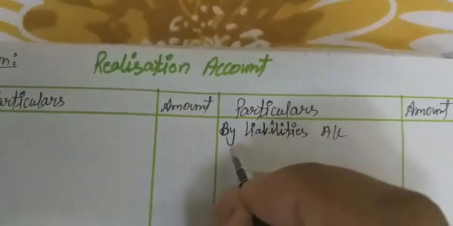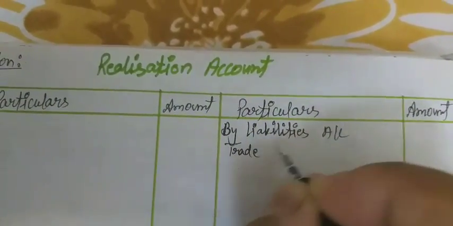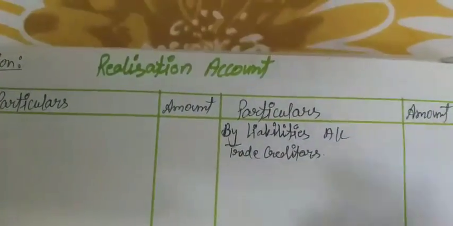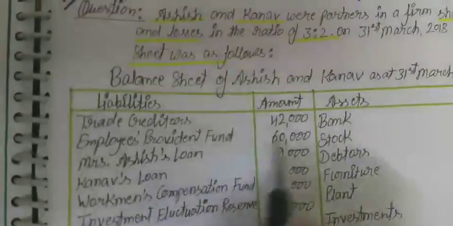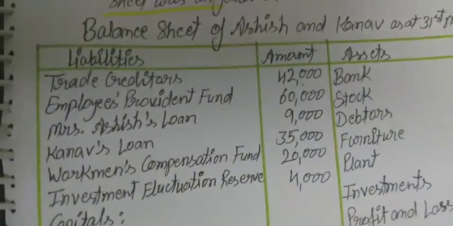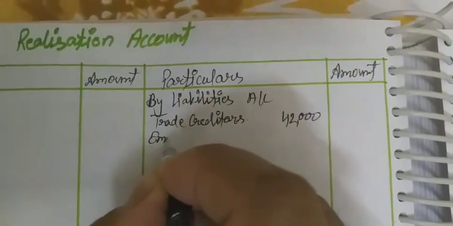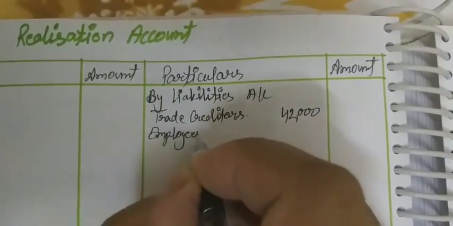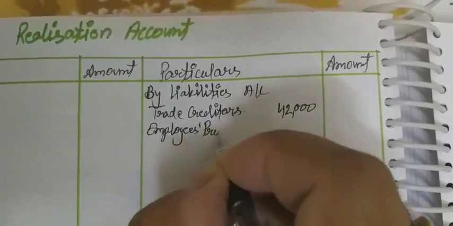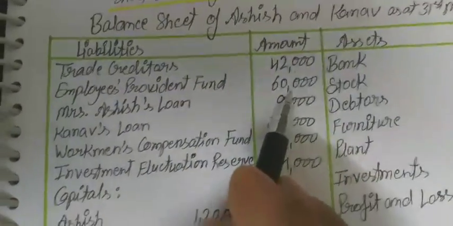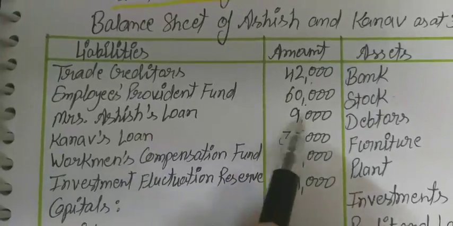First trade creditors, the value of trade creditors is 42,000, and next employees provident fund, the amount is 60,000, and next Mrs. Ashi's loan 9,000.